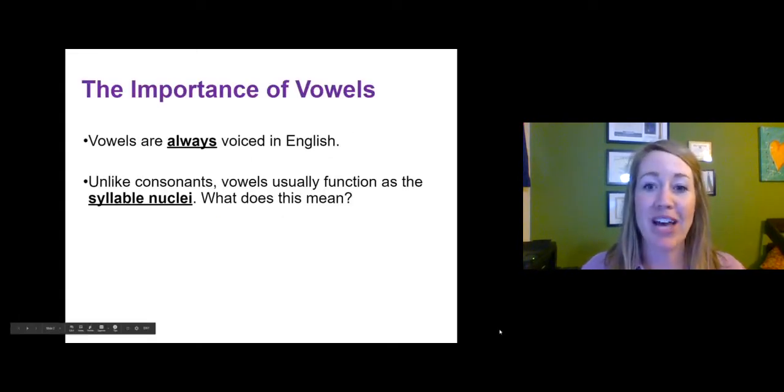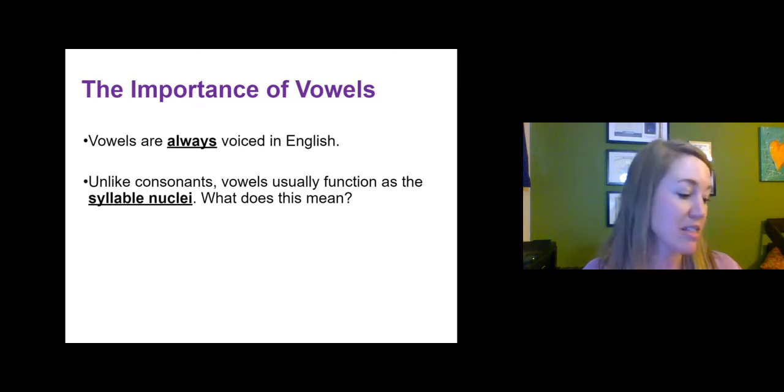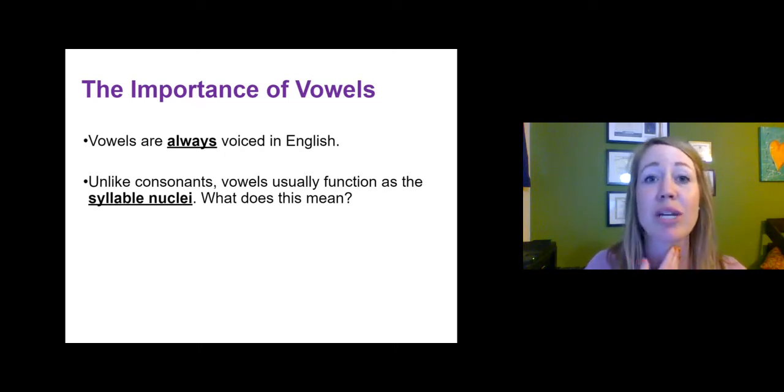So, the importance of vowels. These are central to the English language. Vowels are always voiced in English. When we talked about consonants, we talked about how some consonants are voiced, meaning they engage those vocal folds, and others are not. When it comes to vowels, 100% of them are voiced. So no matter what vowel sound you produce, you're going to get that vocal fold vibration.